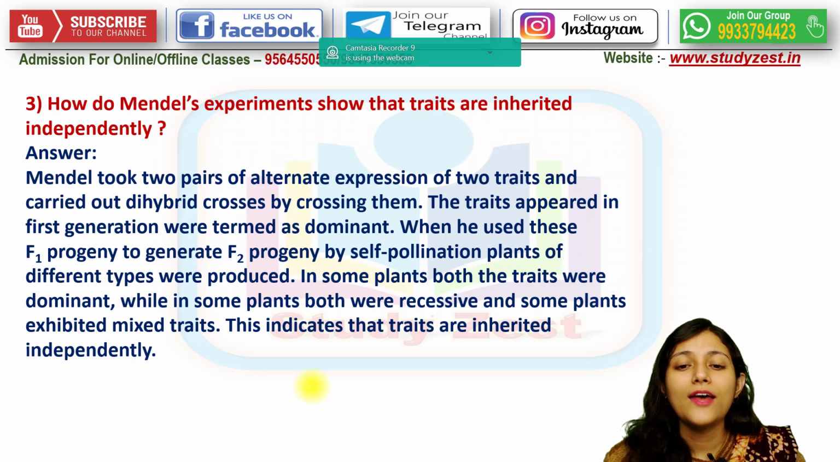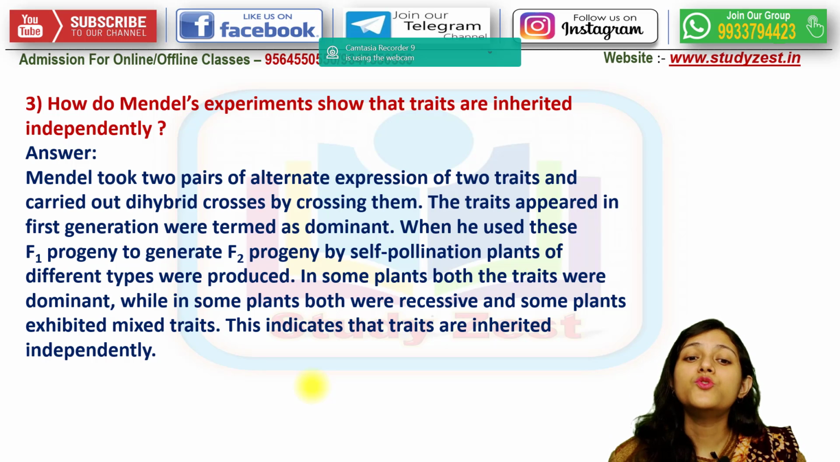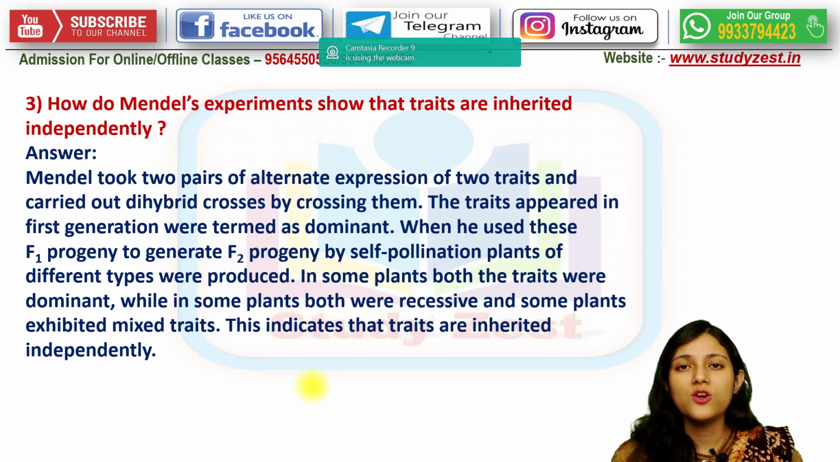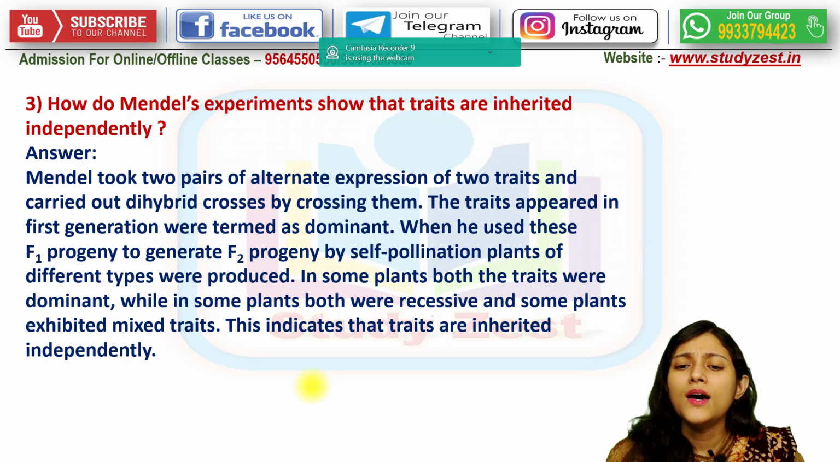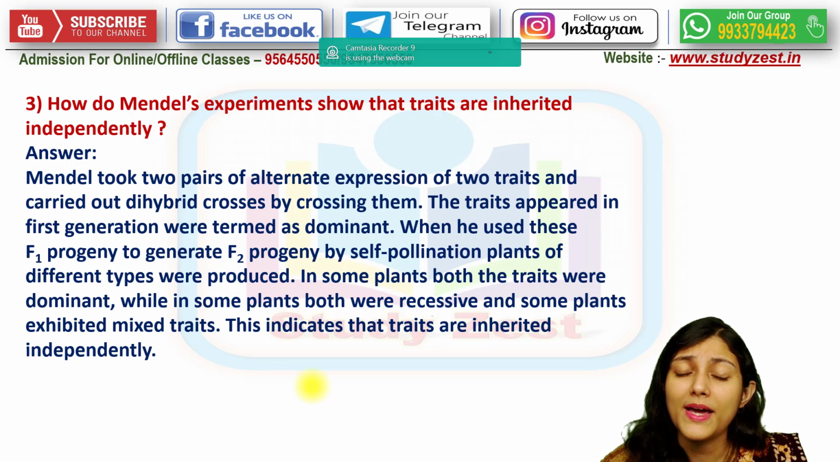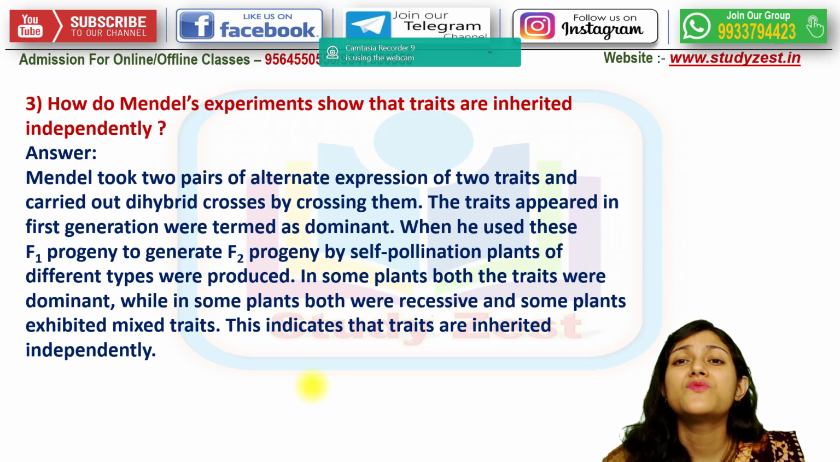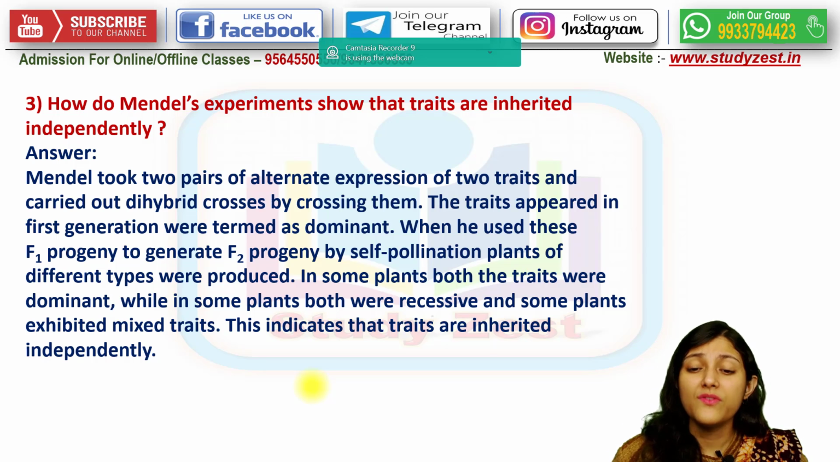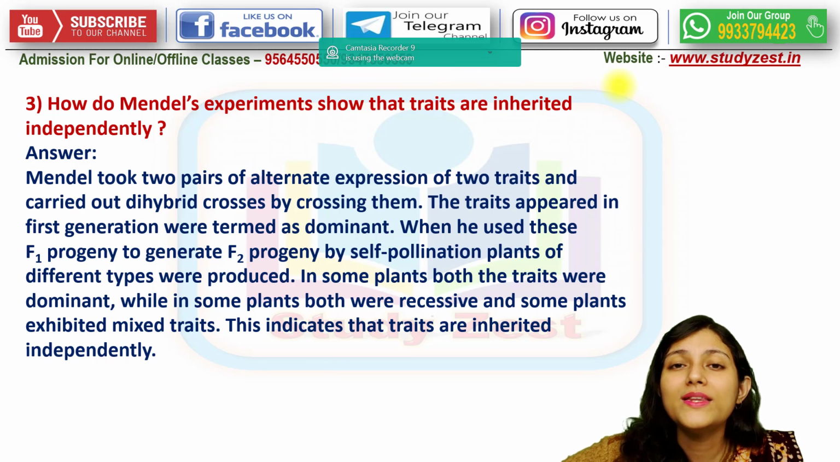as I told, and when he used these F1 progeny to generate F2 progeny by crossbreeding or self-pollination or selfing of the plants, plants of different types were produced. In some plants, both the traits were dominant, while in some other plants, both were recessive, and some plants exhibited mixed characters. So, all the characters were found.